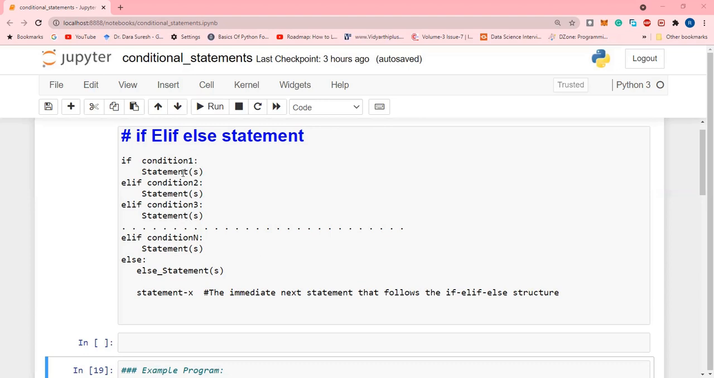If it becomes true, the statements will be executed. Here this is true, so the statements will be executed. Then the remaining conditions, condition 2 to condition n, and the else part will be ignored. Remember, the remaining structure will be ignored.